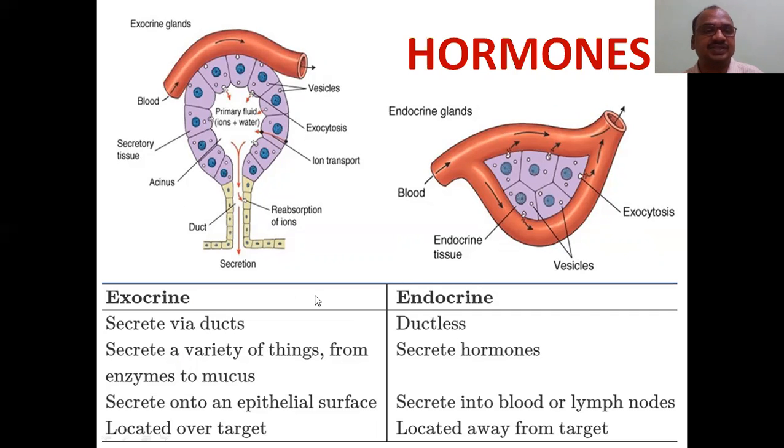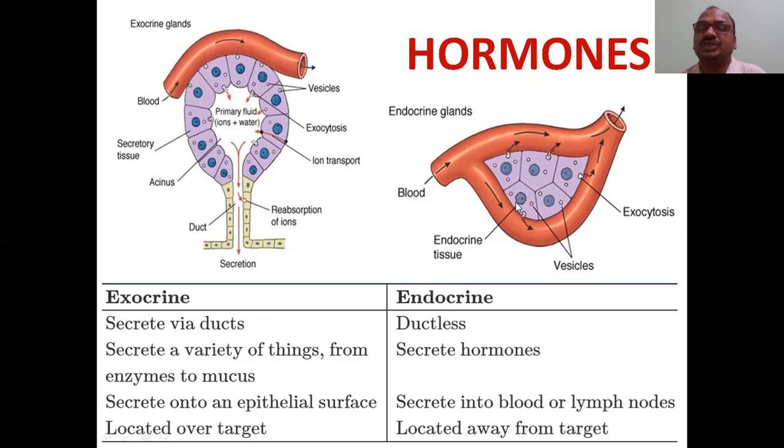What is the endocrine system? What is the exocrine system? Hormones I have mentioned here. Hormones will be secreted by this system. See, these endocrine systems are ductless. They do not have any duct. That's why it is called direct end. See, the starting point is here and the ending point is also here. That's why it is called the endocrine system.